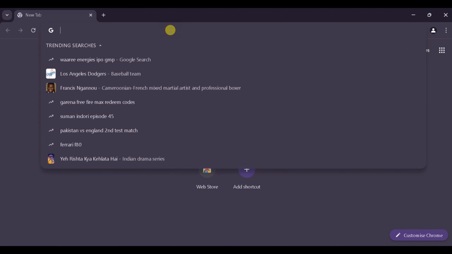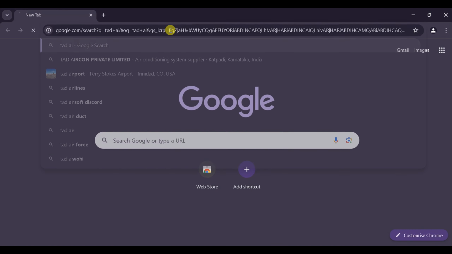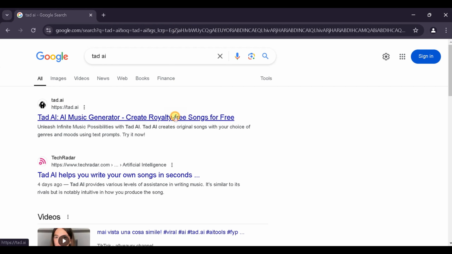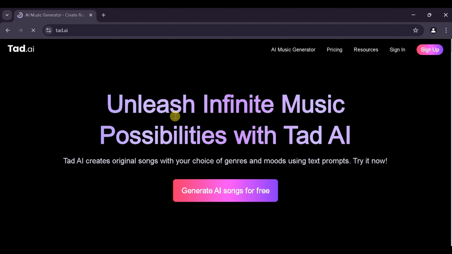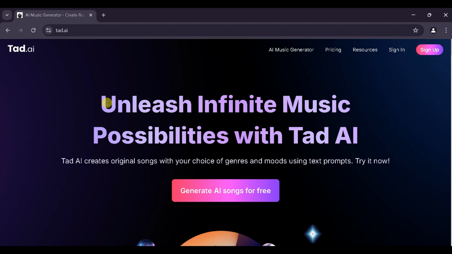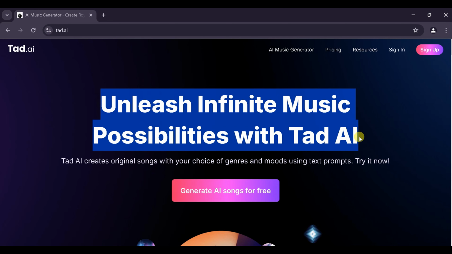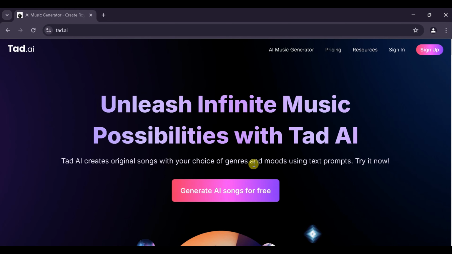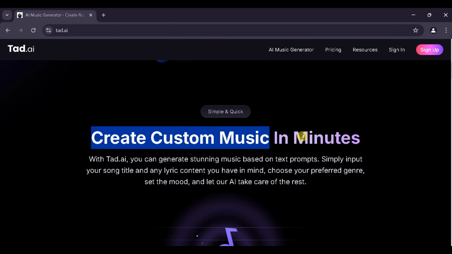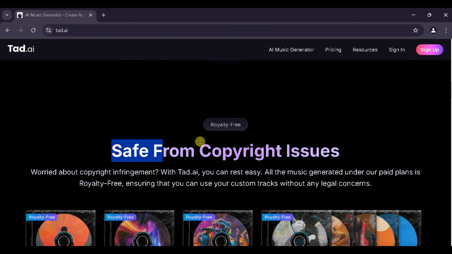Go to Google and search tad.ai and press enter. Click on the first link, which will direct you to the homepage of tad.ai. Tad.ai unleashes infinite music possibilities and allows you to create original songs with your choice of genres and moods using text prompts. You can create custom music within minutes. All of this without worrying about copyright infringement.